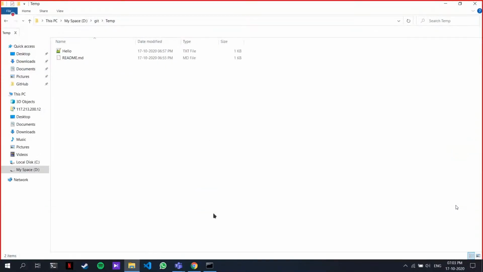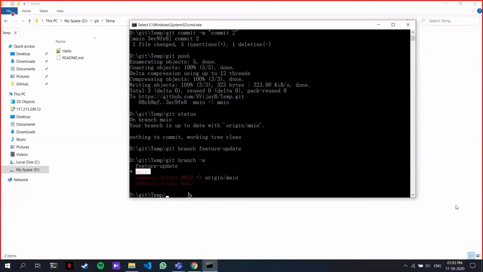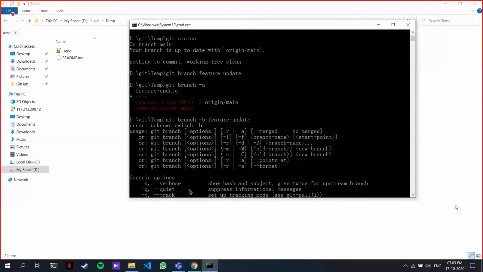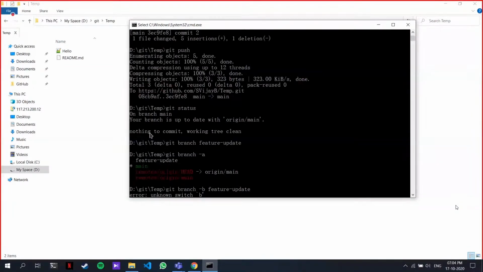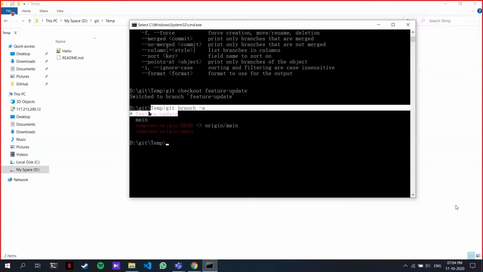So now if I want to switch to that new branch which I made, I just type git checkout -b and then the branch name. The branch name is feature update. So right now I'm in the feature update branch. Now if I type git branch -a, you can see the star, right? The star points to which branch you are in right now. If you see above, I was in my main branch, and now I switched to my feature update branch.